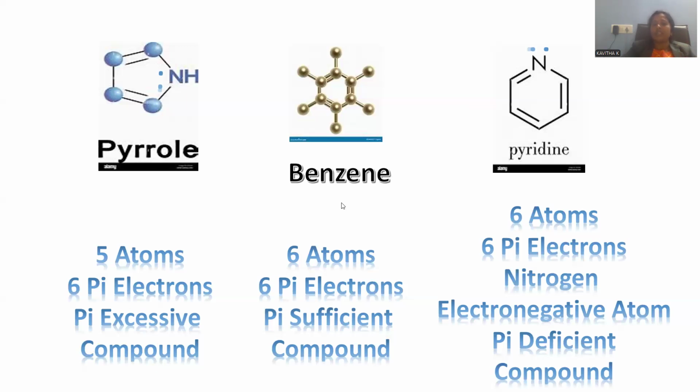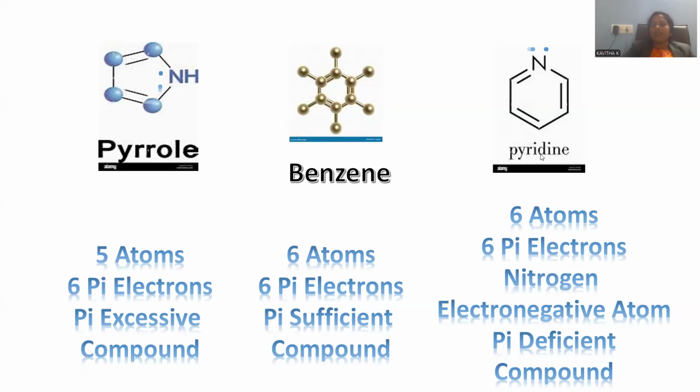In case of benzene, 6 atoms contribute to the ring system, and a 6 pi electron system will be there. Atoms are 6, pi electrons also 6, so there is a symmetry. There is a contribution in an equal manner, so we can say it is the pi sufficient system. Pi electrons are sufficiently contributed by all 6 carbon atoms in benzene.